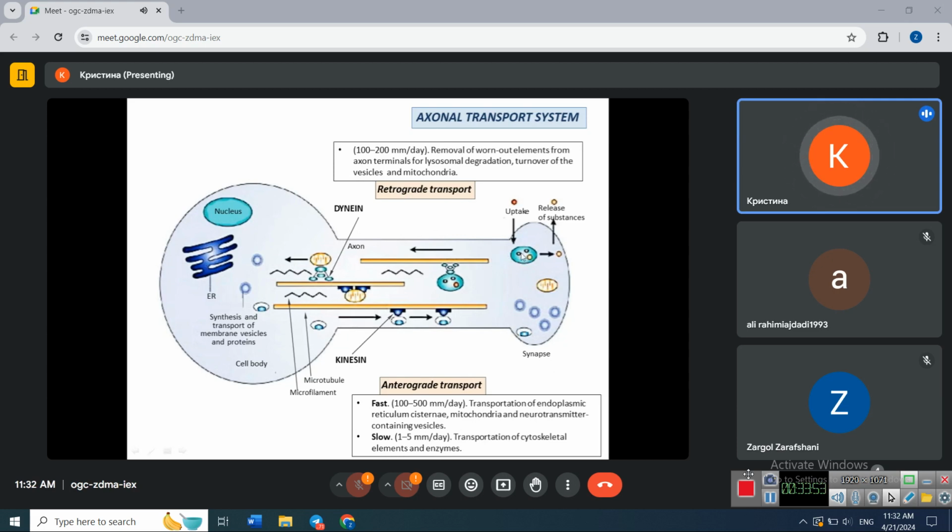Retrograde transport is performed backwards from the periphery to the soma, and it serves for removal of too old and damaged elements from the axon terminals towards the cell body, where they will be degraded with the help of lysosomes. So it ensures turnover of vesicles and mitochondria. So mitochondria which become too old should be returned to the cell body, where they will be degraded with lysosomes, and newly formed mitochondria will be transported forwards via anterograde transport.